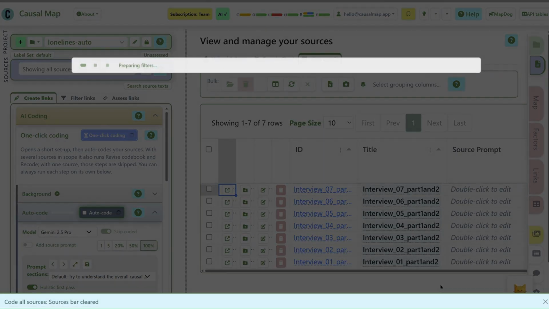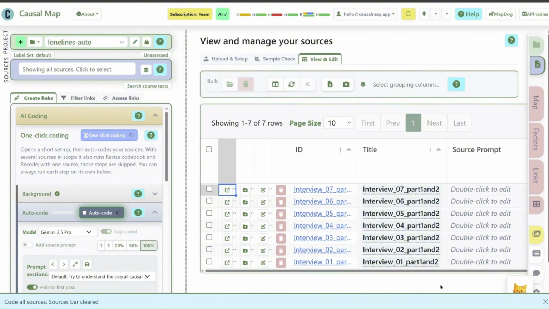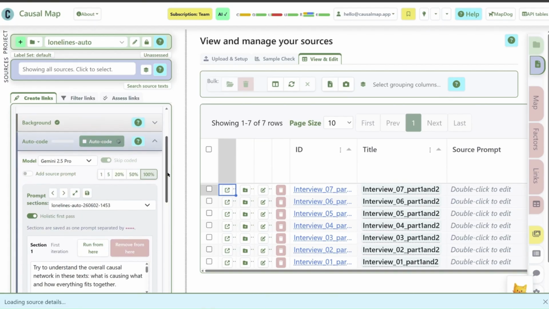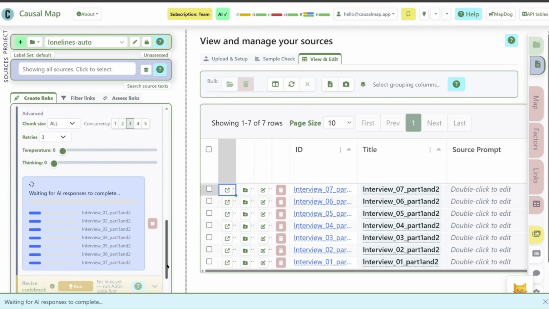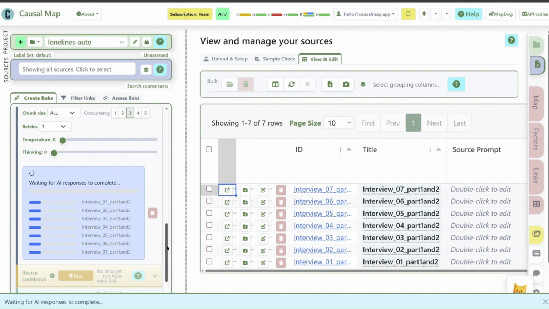Now, if I didn't really understand all of that, it's also totally fine. But you can see now there's lots of stuff going on. Here it's doing the auto coding as I instructed it to. In this case, it's chosen to code the entire text of each interview all at once because of this setting here, which it's chosen for me. And you can see each of these 7 interviews is being coded in the background. As I said, there's other things here I could have changed if I had not used one-click coding. But these are all the defaults.